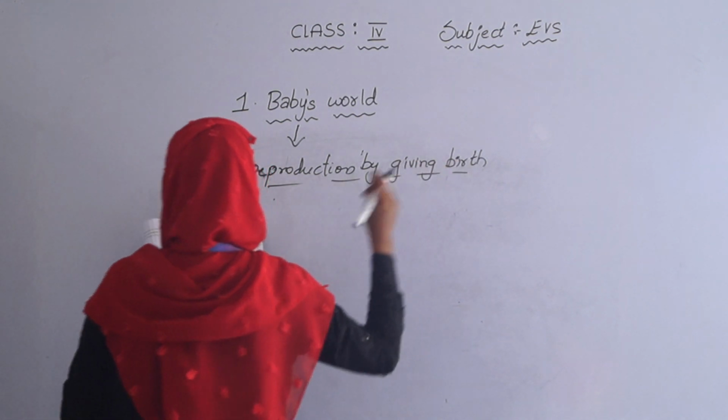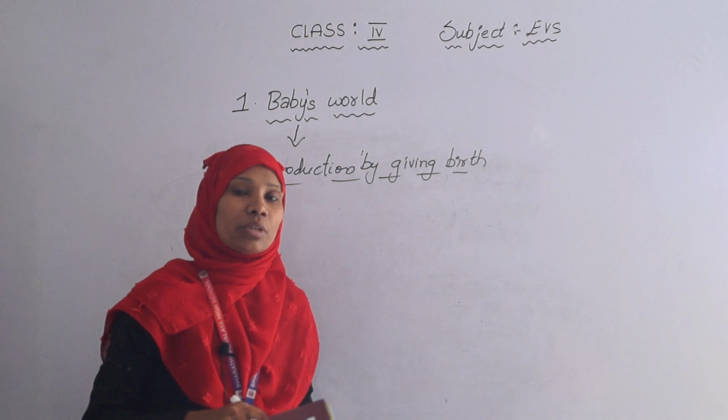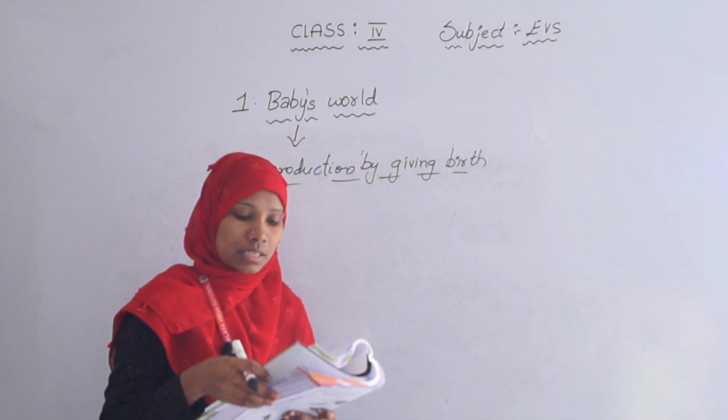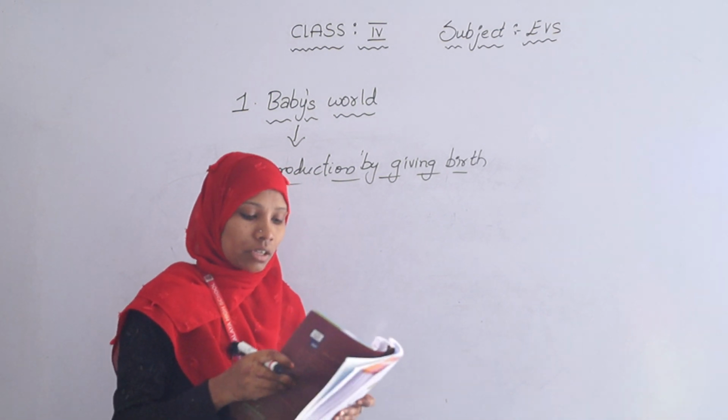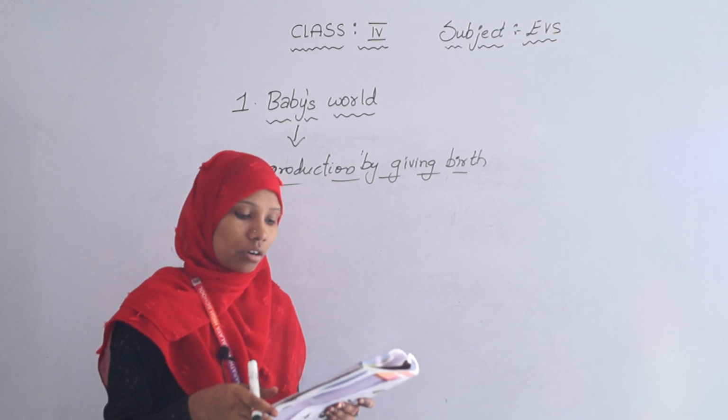Next topic is reproduction by giving birth. Animals that give birth directly to their young ones are called mammals. The mothers feed their babies and produce milk for them. Examples are dogs, cats, cows, elephants and human beings. They are all called mammals.